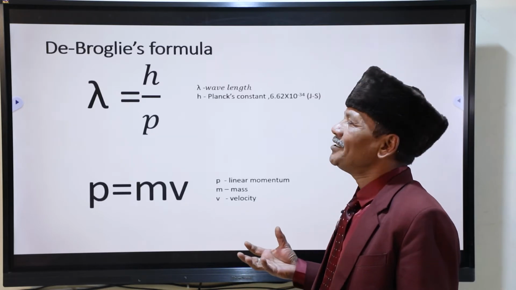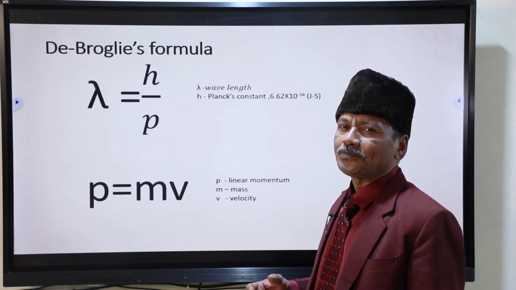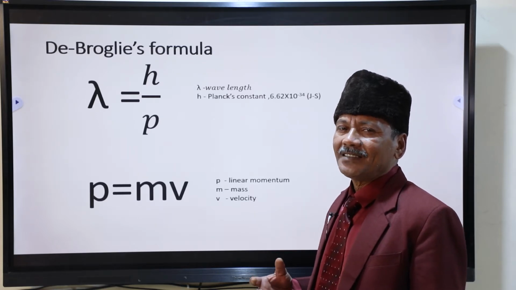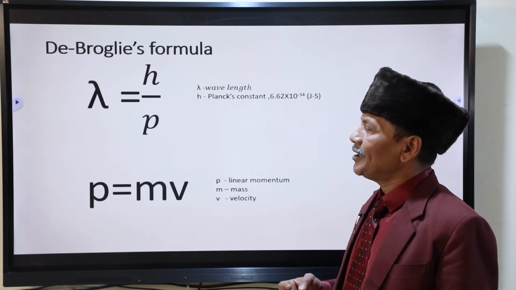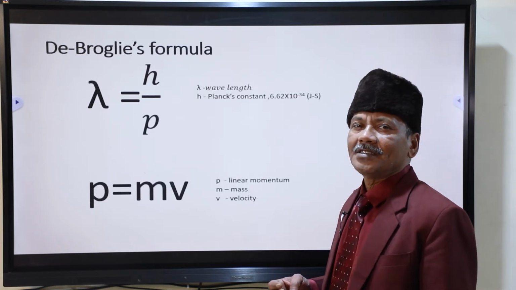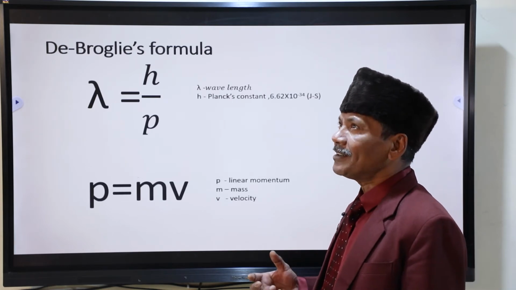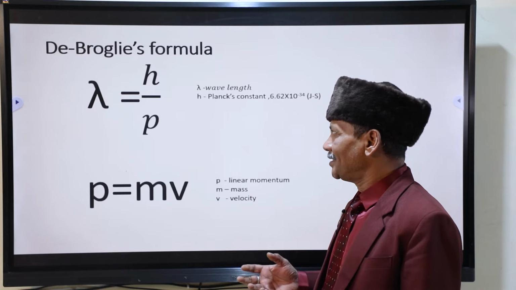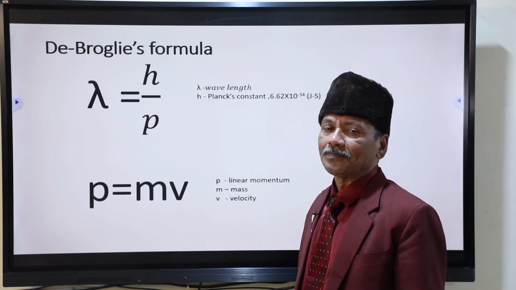But you can associate the concept of wave-particle duality. Wave can act as a particle, and particle under motion can act as a wave. That has been expressed here, lambda is equal to h by p.